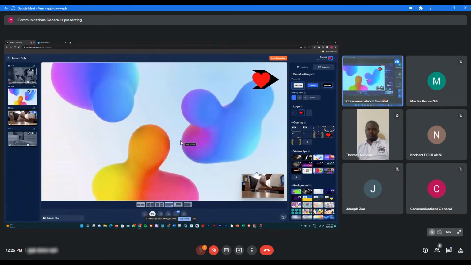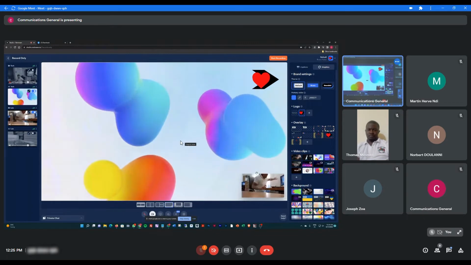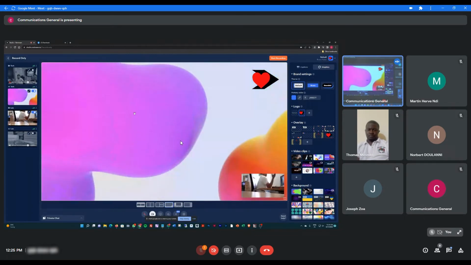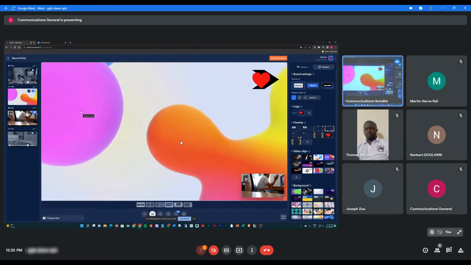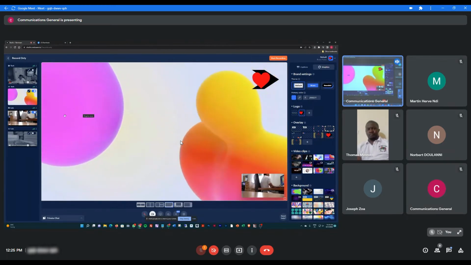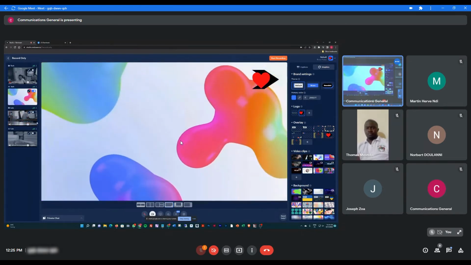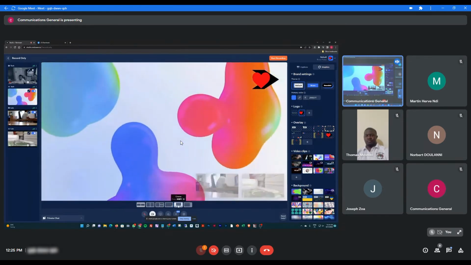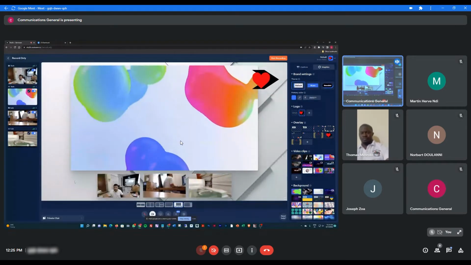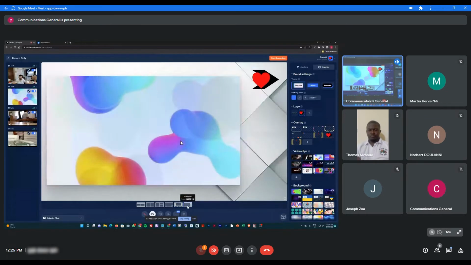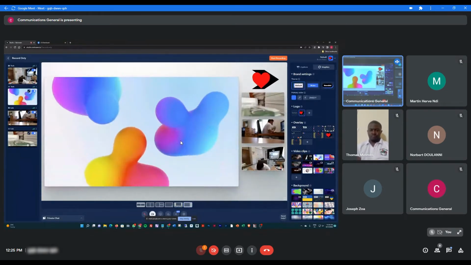So I can comment from here, blah, blah, blah. Then it will be heard also. I have just removed my audio because there will be echo, so it will not be good for the echo. So you can later on put other things. And then this other layout, you see everybody down. And then you can also have this layout wherein you can see everyone here. So it's up to you.